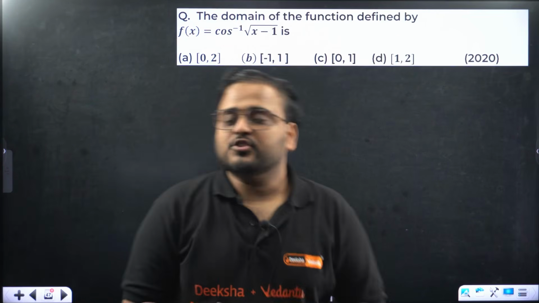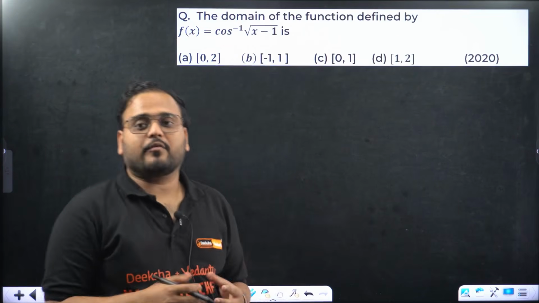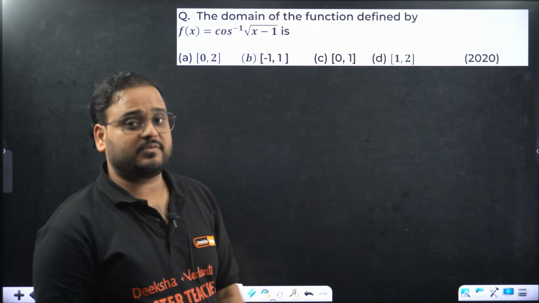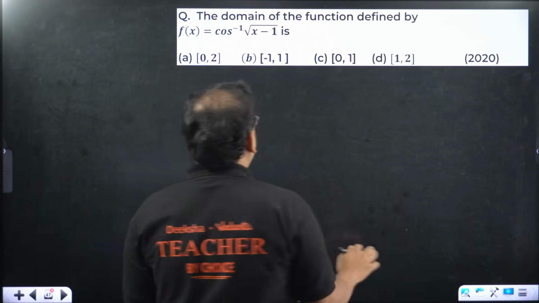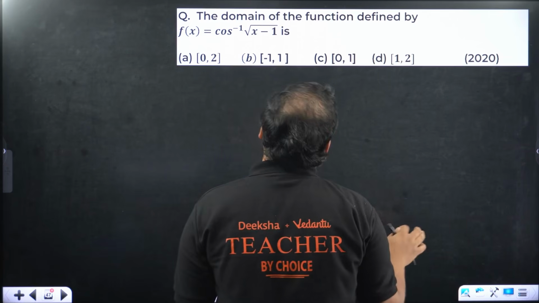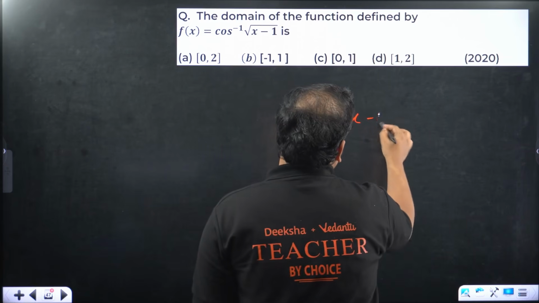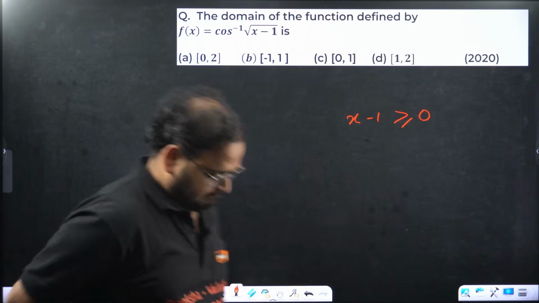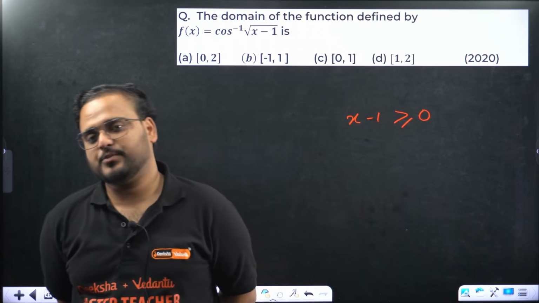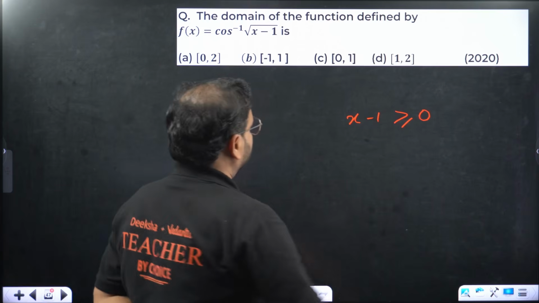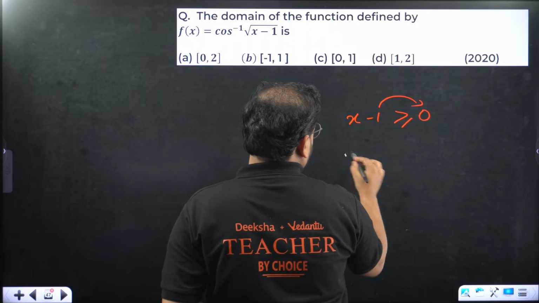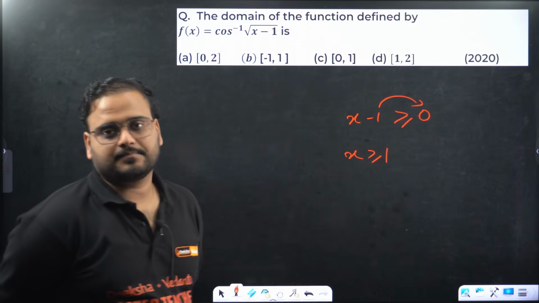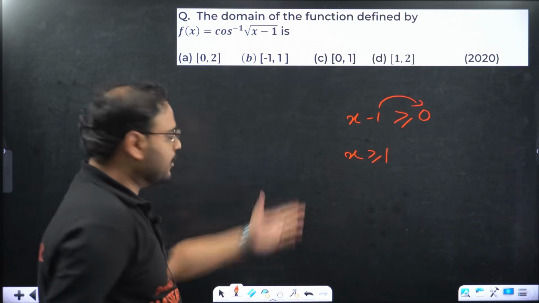The domain of the function defined by cos inverse of root of x minus 1. Cos inverse has a condition, root has a condition, so we'll take both. Let's take the condition for root first. X minus 1 has to be more than or equal to 0. Inside the root, the value has to be positive. So x should be more than 1.